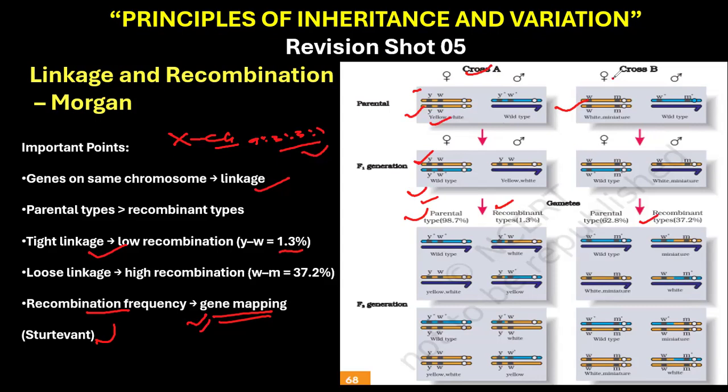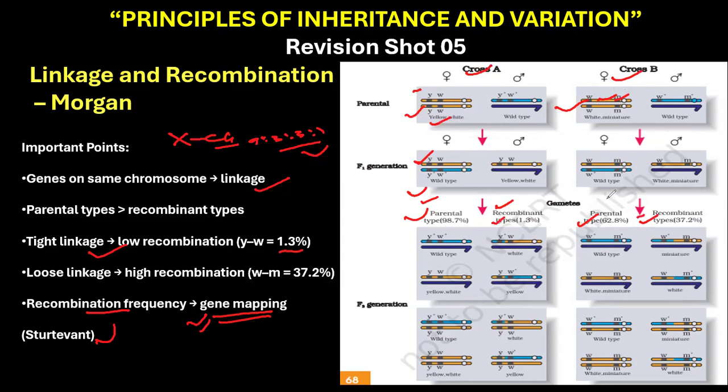When we talk about cross B, what has been shown here is loosely linked genes, W and M. W represents white eye and M miniature wing. The genes are far apart on the same chromosome. You can see here it results in 62.8% parental types and more recombinants, 37.2% recombinants, as compared to the previous one.